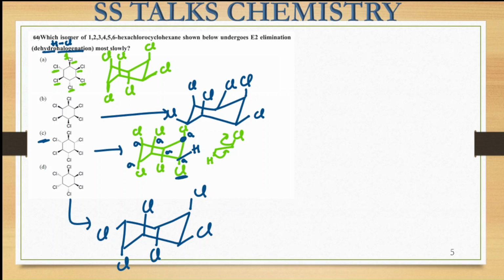In the other cases, for the first molecule, if you observe this particular chlorine atom, it is present at the axial position. The hydrogen is present at the anti-periplanar position, and this can easily be lost from here. Like this, H positive can be lost, this electron density will be transferred, and this Cl group will be leaving from here. So the slowest rate we will be observing is when all the Cl groups are present on the axial positions.